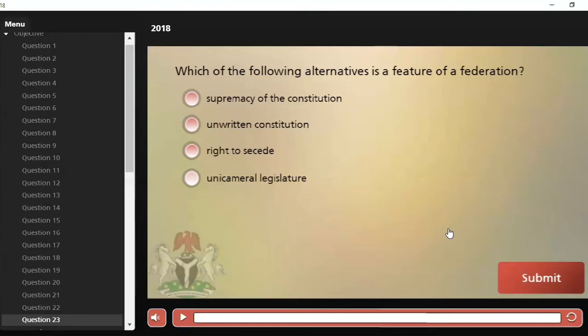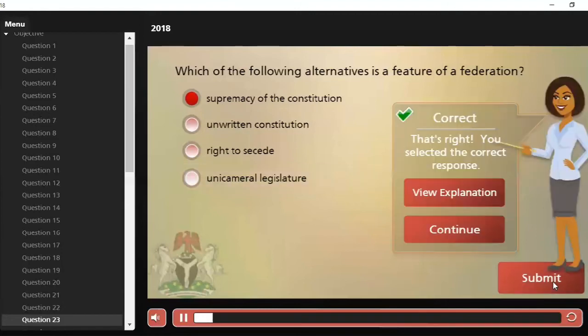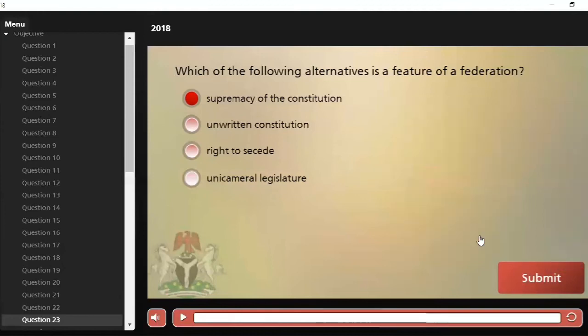And D. Unicameral legislature. Of course, we know our correct answer is option A, supremacy of the Constitution. It is one of the basic features of a federation.